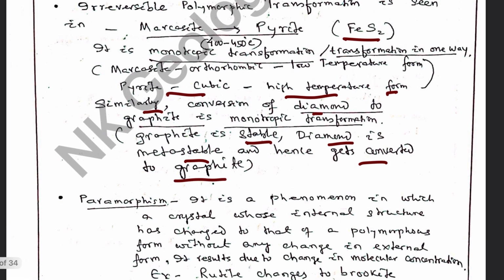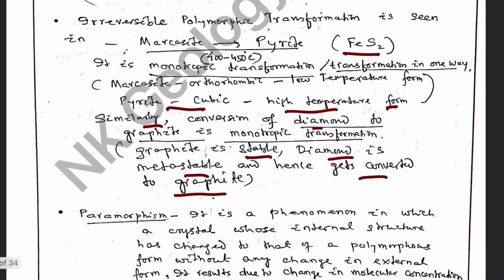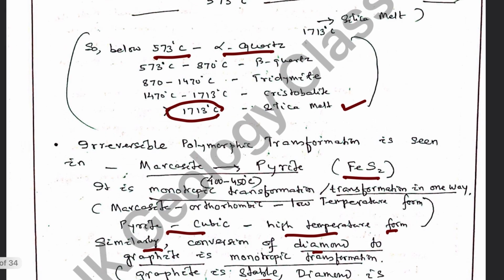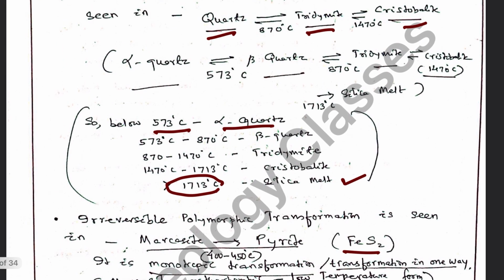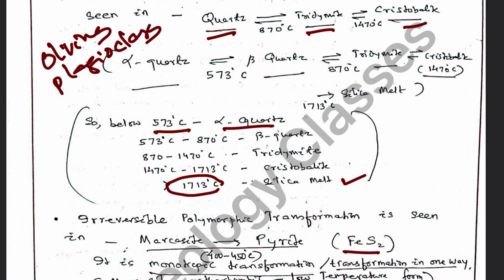Similarly, we have isomorphism. In case of isomorphism, the crystal structure remains the same, but composition varies, as we find in case of olivines and plagioclases. They display the phenomenon of isomorphism.